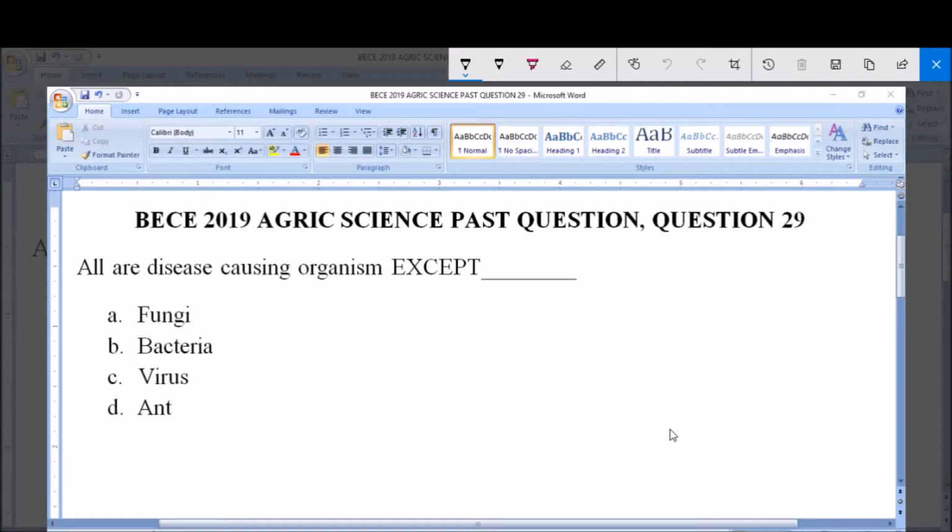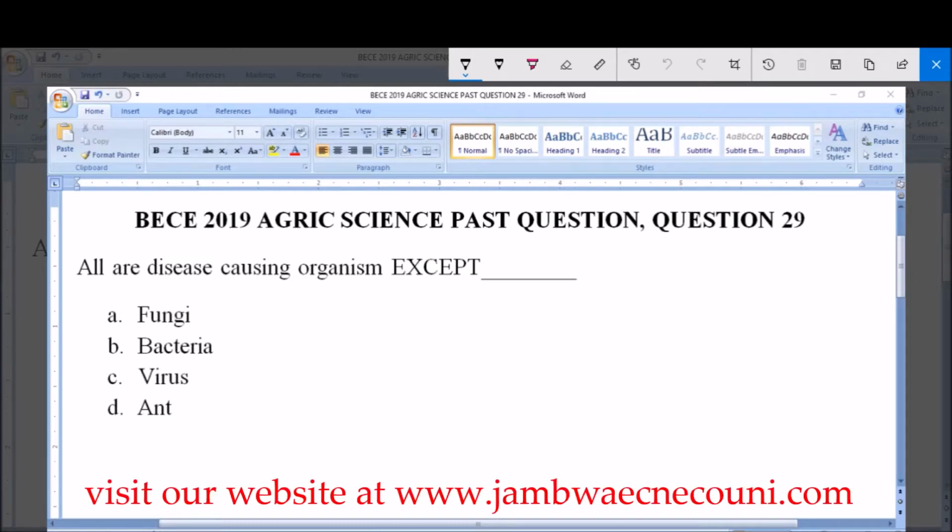Today we're going to be dealing with BECE 2019 Agric Science Pass question 29. All are disease-causing organisms except dash. A. Fungi, B. Bacteria, C. Virus, and D. Ants. So let's pick an option which is not classified as one of the disease-causing organisms.